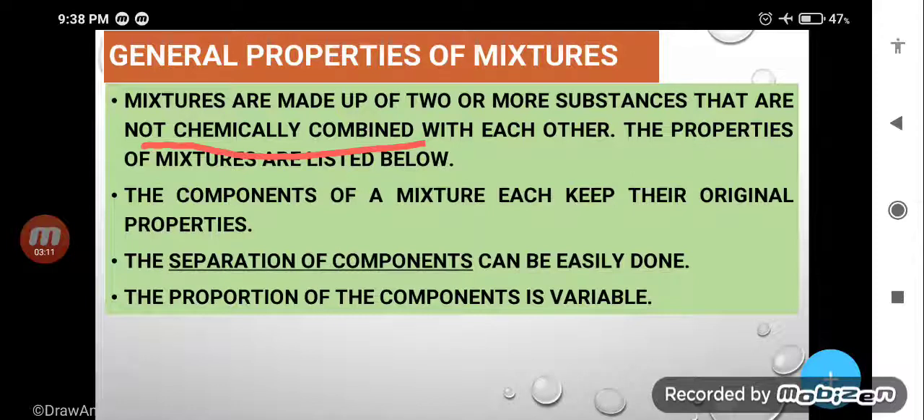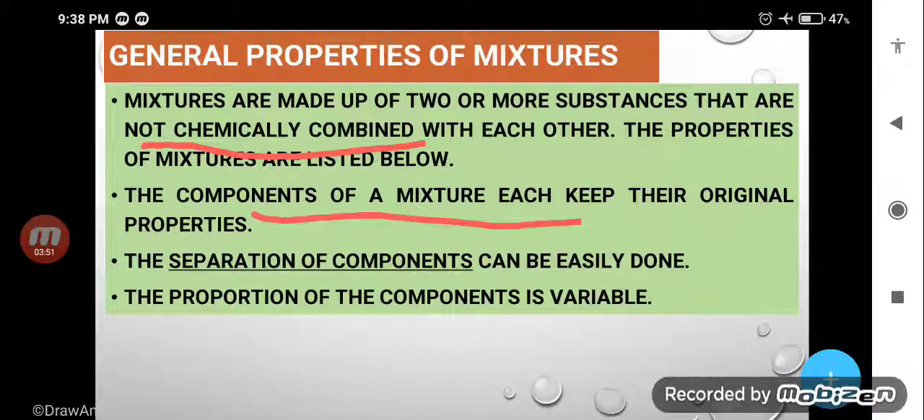What are the properties of mixture? The components of a mixture each keep their original properties. Yes, already we have discussed. In the case of mixture, peanut has its own properties, dalmut has its own properties, namkeen has its own properties. After making the mixture, all particles have their particular taste and characteristics. After mixing with each other, they will not lose their properties. The properties will remain the same.